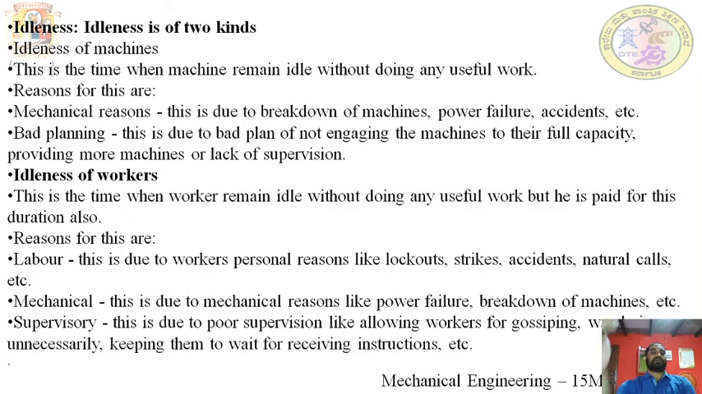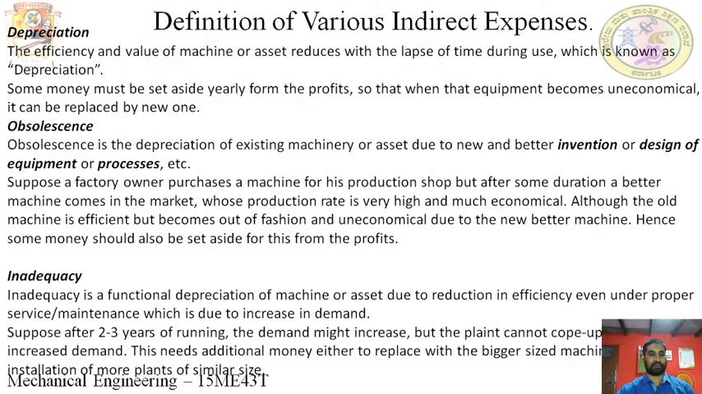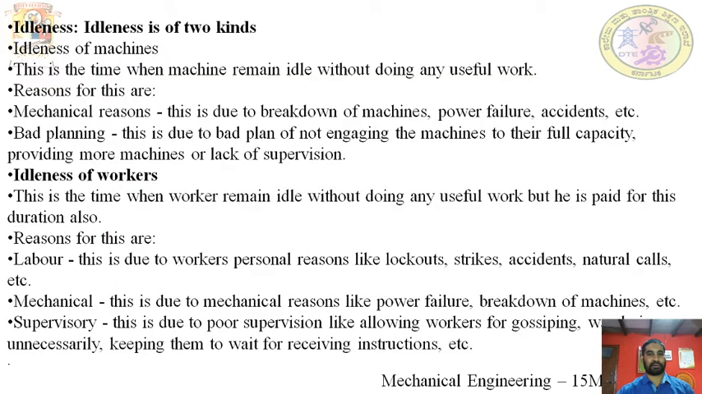Next, idleness. Idleness is of two kinds: idleness of machine and idleness of workers. Idleness of machine, what is that? This is the time when the machine remains idle without doing any useful work. So when the machine remains idle without doing any useful work, then it is known as idleness.